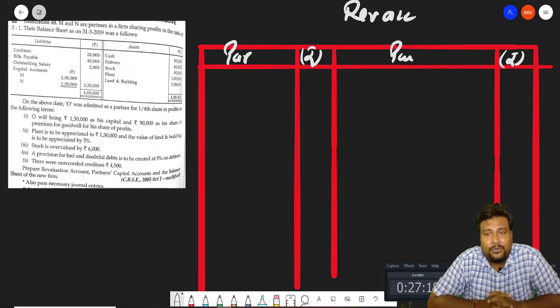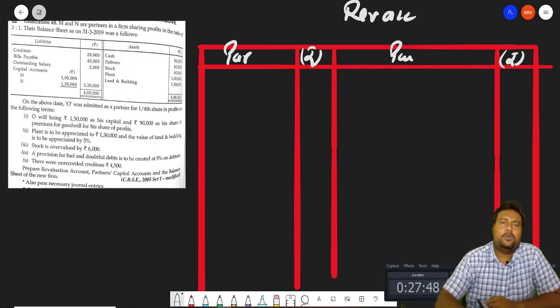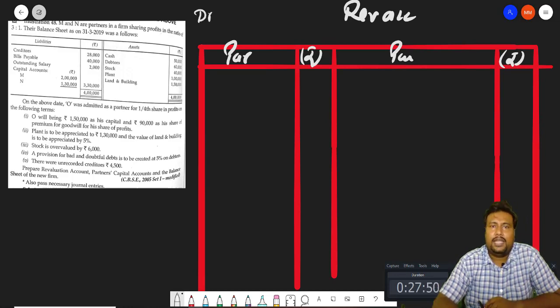that is your work. You have to do it at your home, because already in the previous question we opened the revaluation account and the journal entry also. So that one part you have to do at your home, and you have to tell me if you have any problem in any particular entry. But I believe that you don't have to face any problem. So in the revaluation account we will take each and every term which is going to be revalued, and we will write it down as per the format. So beta, it is very simple. Debit is what? Assets minus, liability plus. Credit is what? Assets plus, liability minus.